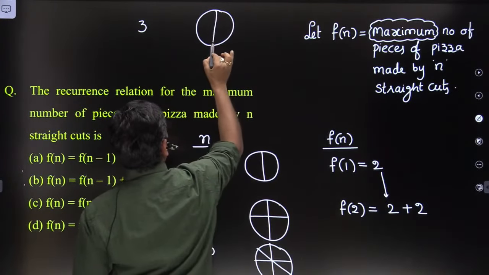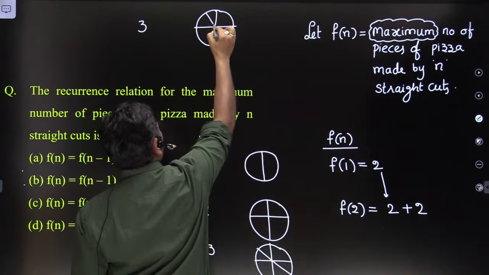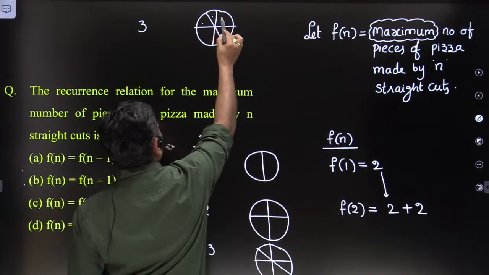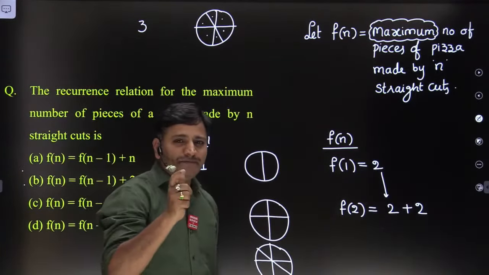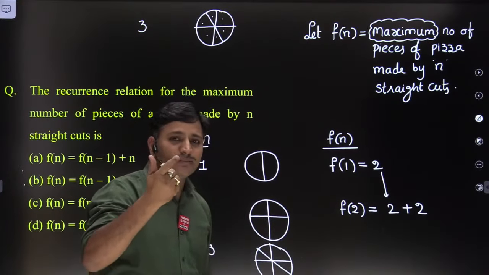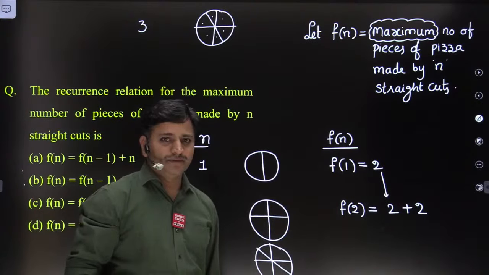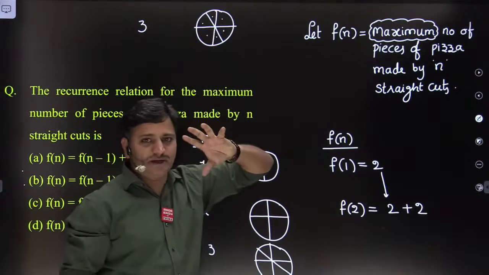It is the first straight cut, the second straight cut, and now I'm performing the third straight cut like this. How many pieces of pizza are there? 1, 2, 3, 4, 5, 6 pieces. Tell me, friends, are you looking for the total number of pieces or the maximum number of pieces? Obviously the maximum. Here I am getting only 6 pieces.